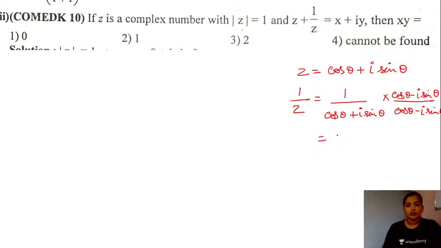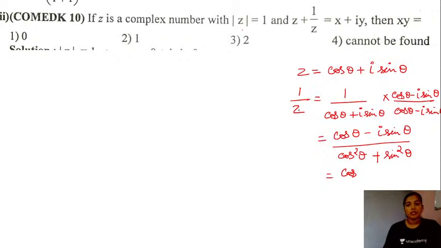So the numerator here will be cos of theta minus iota times sine theta, divided by cos square of theta minus iota times sine theta the whole square, right? So we will have sine square of theta into minus 1, so this will be plus sine square of theta. We have studied the identity cos square of theta plus sine square of theta equal to 1. So we have the value of the multiplicative inverse as cos of theta minus iota times sine theta.